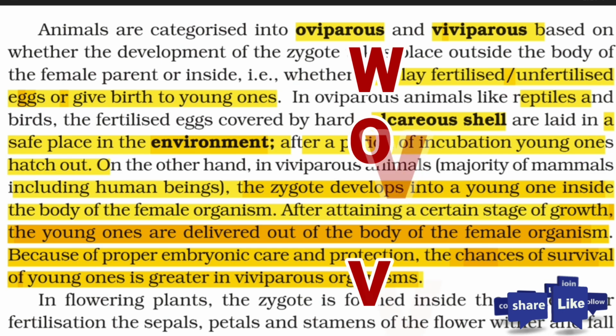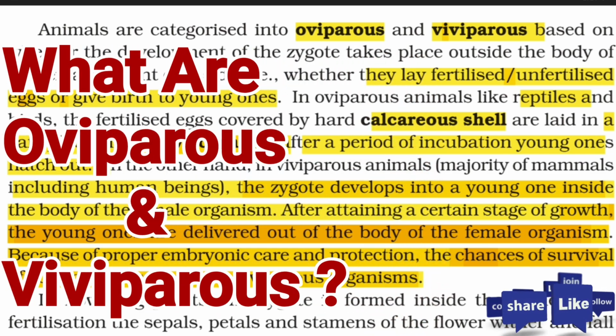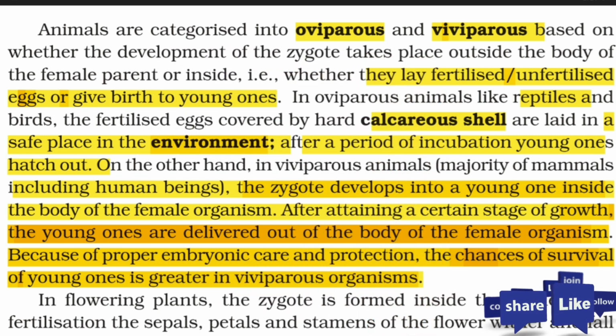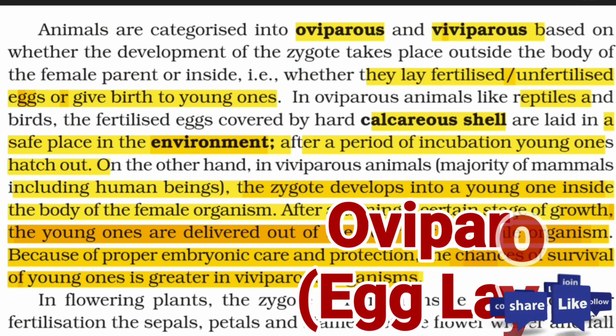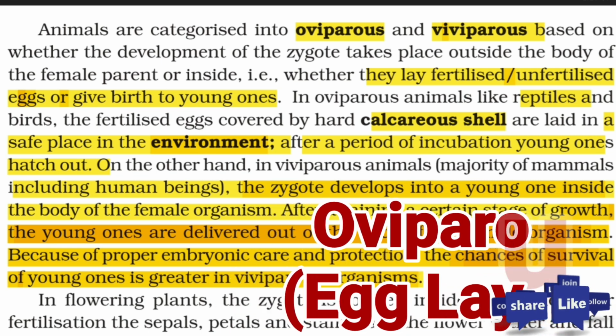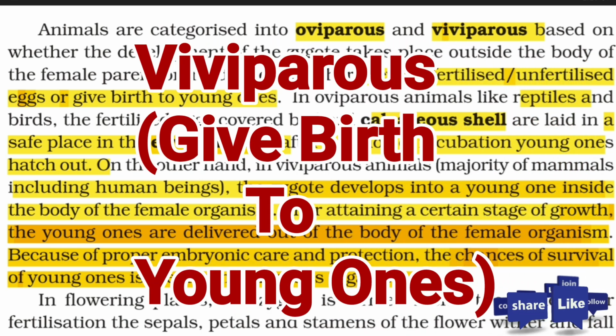On this basis, we can categorize animals into 2 categories, that is oviparous and viviparous. So according to the evolution, firstly we come to know about the egg laying animals. Those that are egg laying animals are known as oviparous, and those that give birth to the young ones are considered as viviparous. So those are the oviparous.